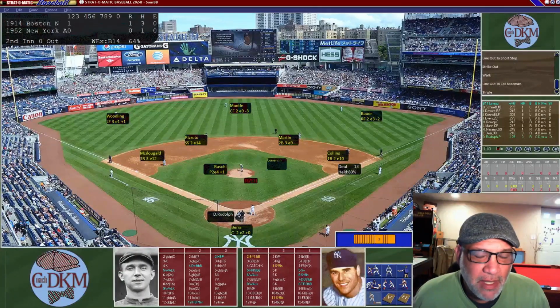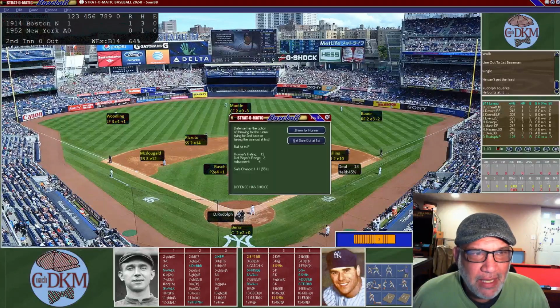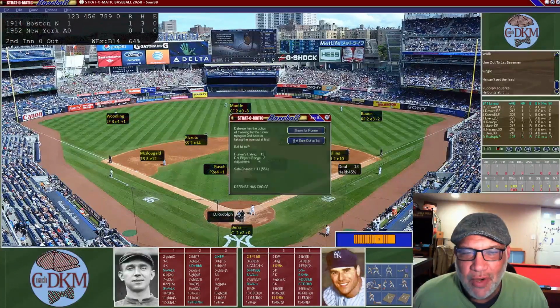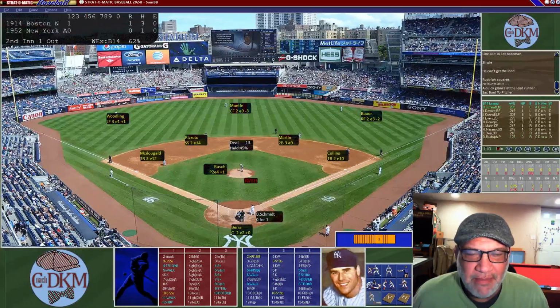Dick Rudolph is up, the pitcher. Imagine he's going to try to bunt here. He will. He lays it down. We have a chance to throw out the runner at second. He has a 55% chance to be safe. We're going to take the short out at first and let him take second base.